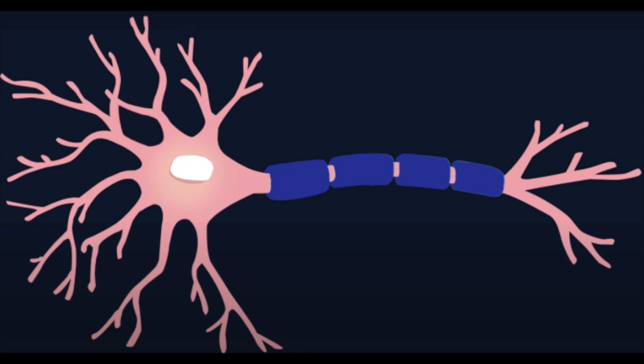And that is how an action potential travels down a neuron, sending a signal throughout the body.